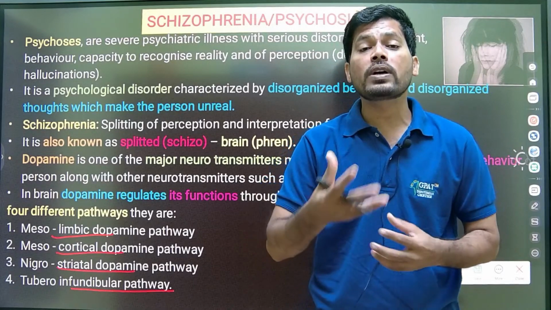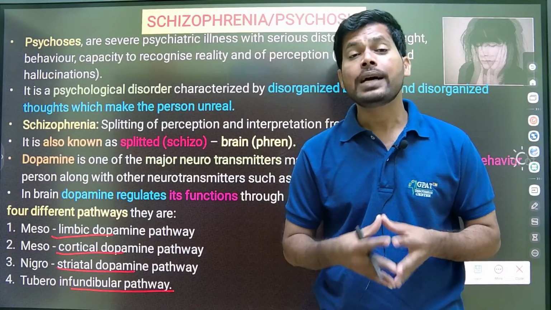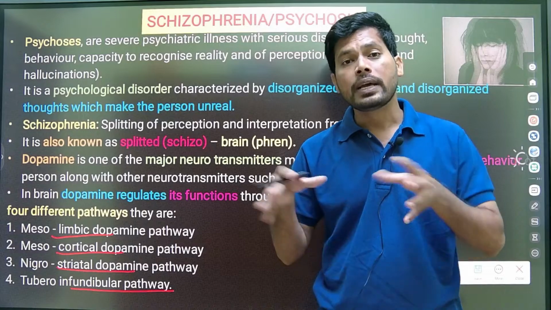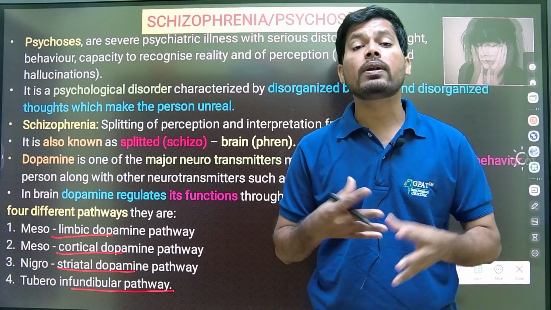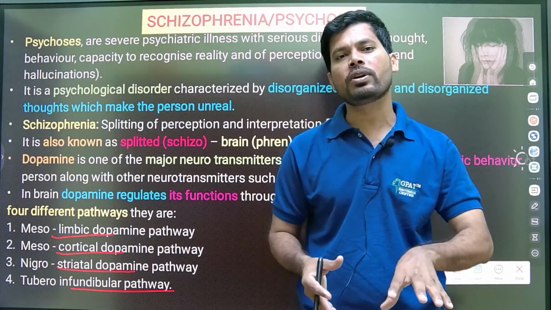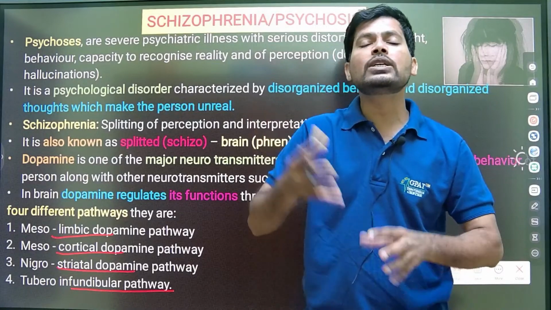Excess dopamine function in the limbic system develops positive symptoms of psychosis, and decreased dopamine function in the mesocortical pathway develops negative symptoms.